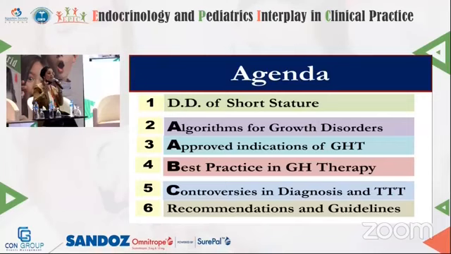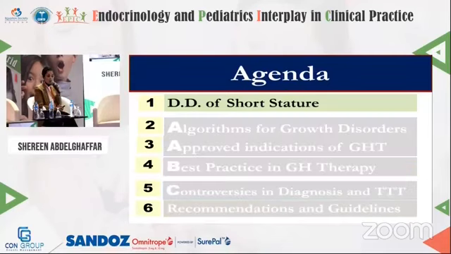So it will be ABC of growth hormone therapy, the basics, and at the same time, A for algorithms and approved indications, B for best practice, and C for controversies which we encounter in our practice for every short child.